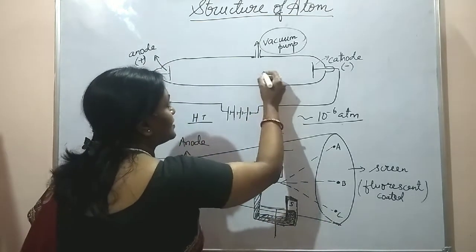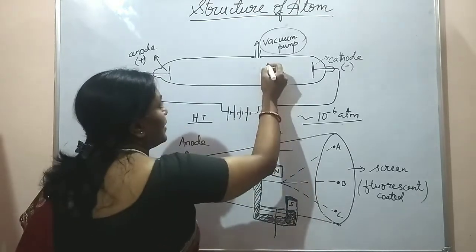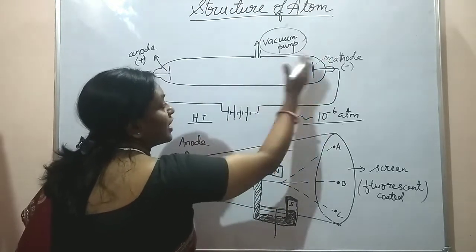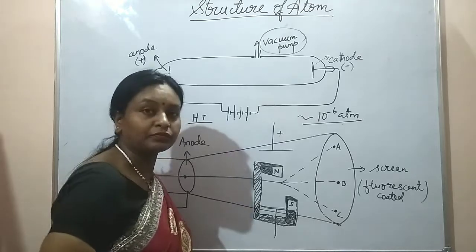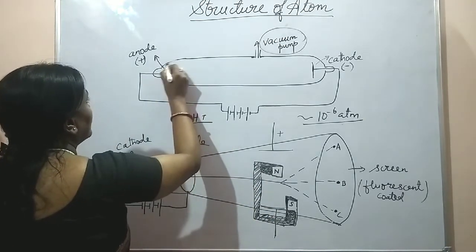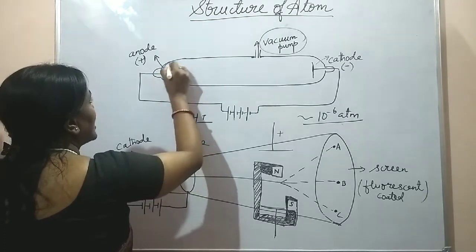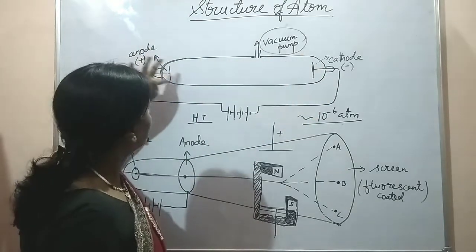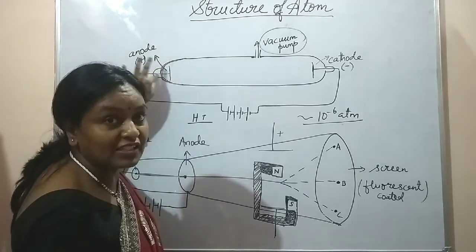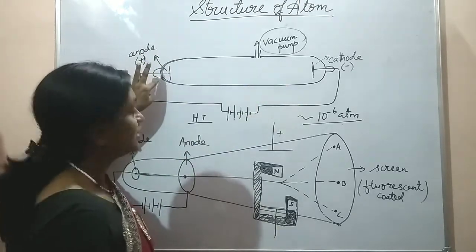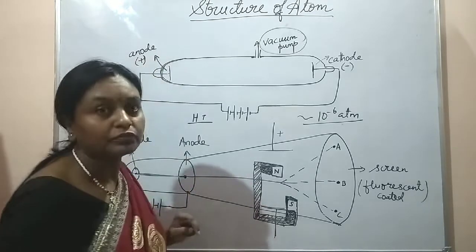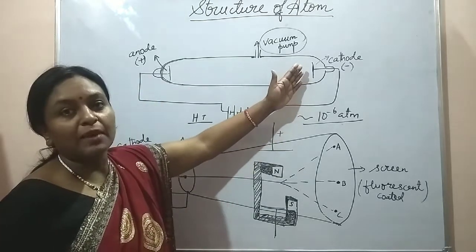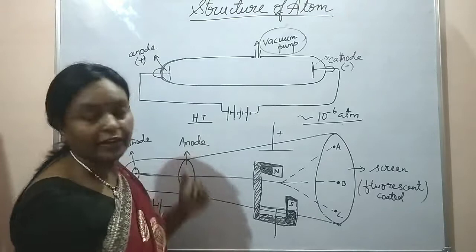If you place some material in between the cathode and anode, it was found that the rays which were emerging from the cathode could cast a shadow. And when the later end of the discharge tube was coated with a fluorescent material, these cathode rays were producing a spark over here. It started glowing when cathode rays were striking against the wall behind the anode. So these observations showed that particles were emerging from the cathode and they were traveling in a straight line.